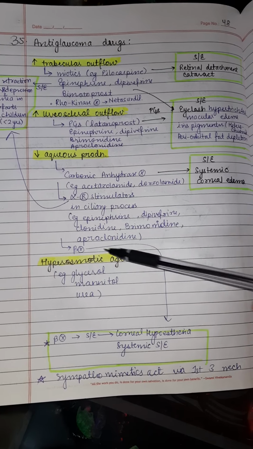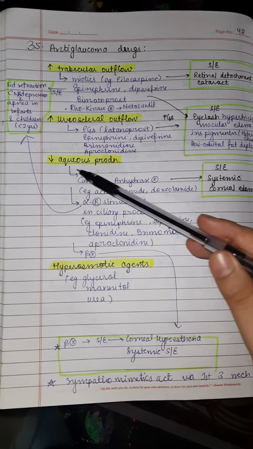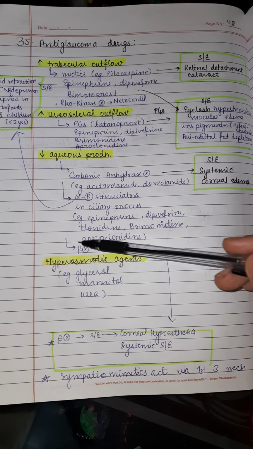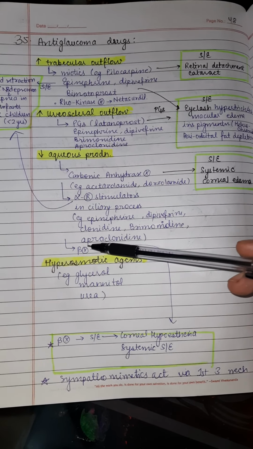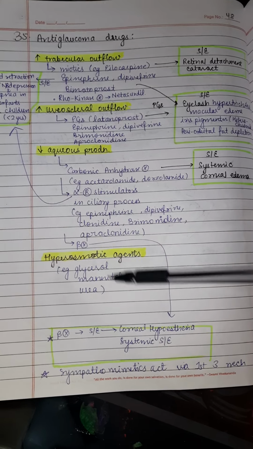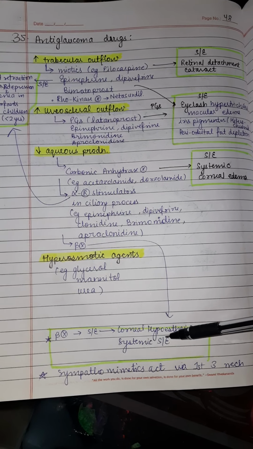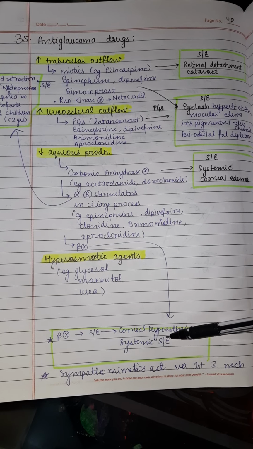Now, if we talk about another drug which is acting by the same mechanism, that is decreasing the aqueous production, this is the beta blocker. The side effect here is corneal hypoesthesia, and systemic side effects can be seen with beta blockers.